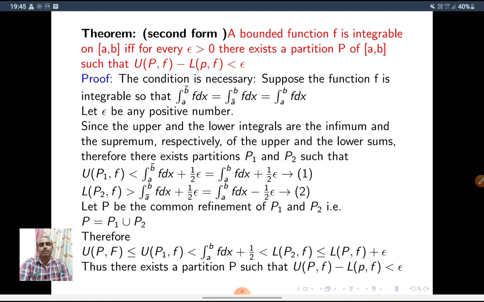Now take P the common refinement of P1 and P2, so P is equal to P1 union P2. We know that P is a refinement, so UPF is less than or equal to UP1F.